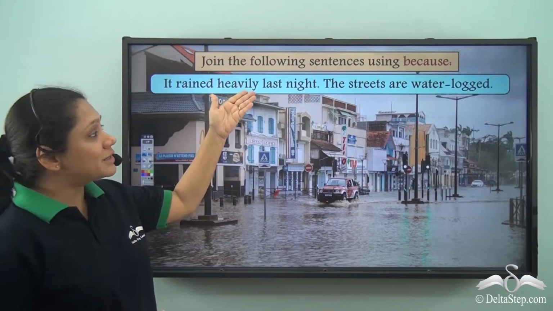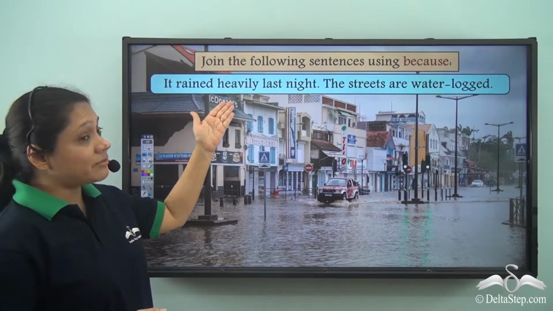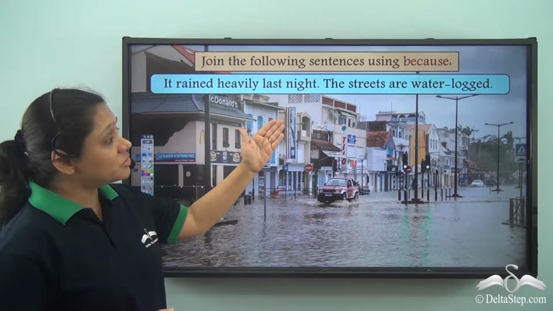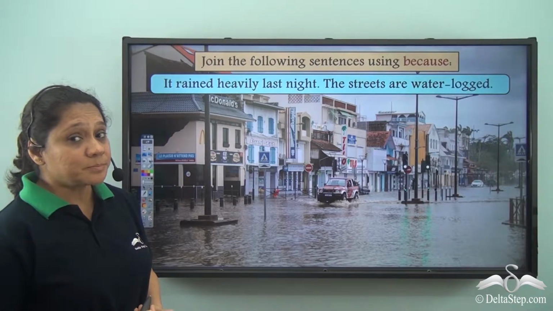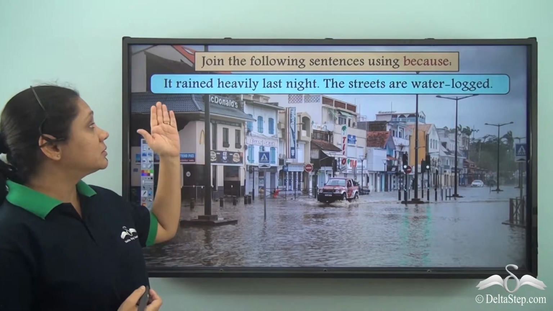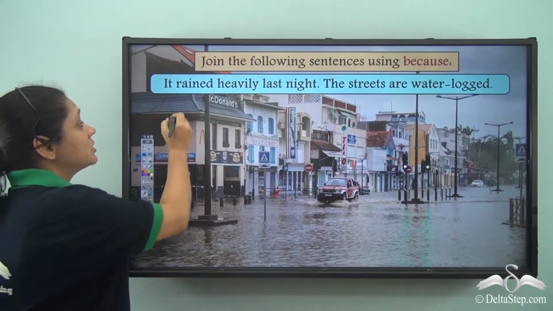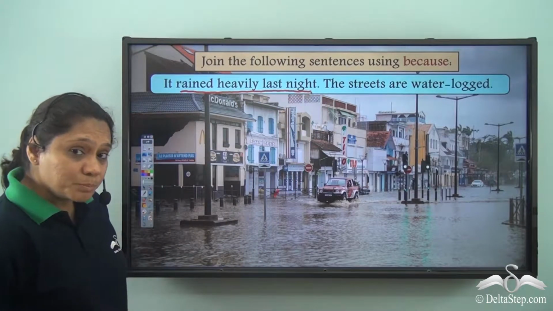Now join the following sentences using because. It rained heavily last night. The streets are waterlogged. What is the reason? Why are the streets waterlogged? It rained heavily last night. So it rained heavily last night is the reason.